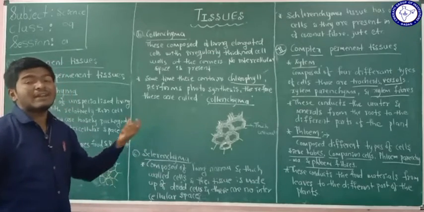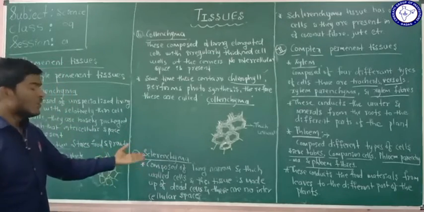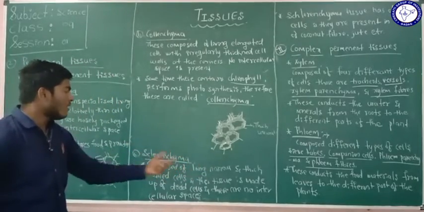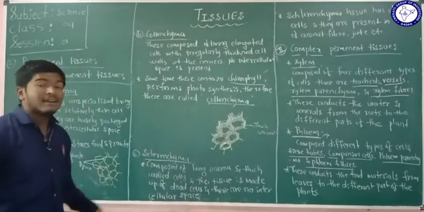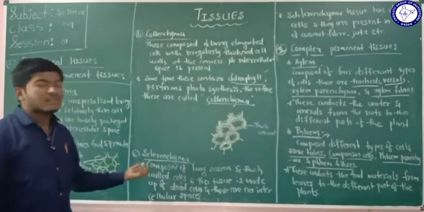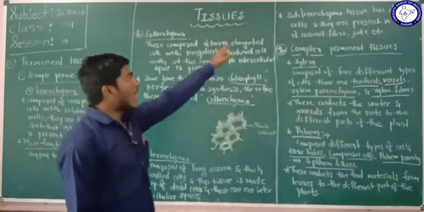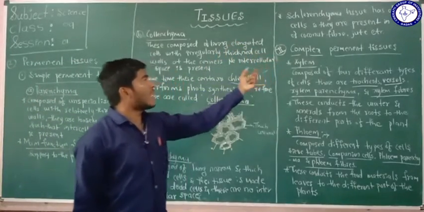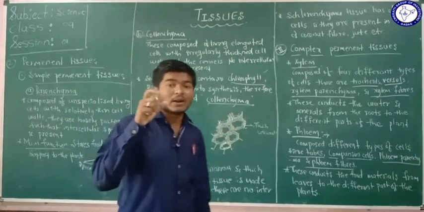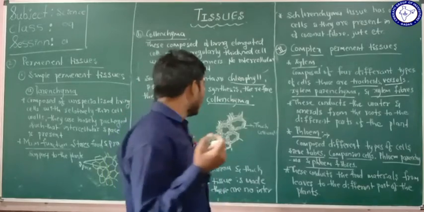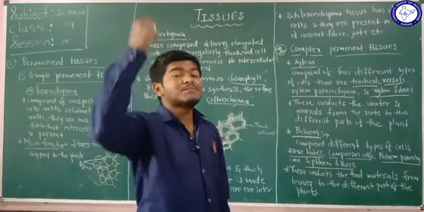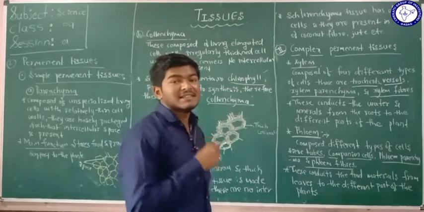There is no intercellular space present. So these sclerenchyma tissues are composed of long, narrow, thick walled, dead cells, and they are closely arranged. Therefore no intercellular space is present. And these sclerenchyma tissues with dead cells are present in the husk of the coconut and in the jute, for example. One question arises in your mind: in which part of the plant are we going to see the sclerenchyma tissue?